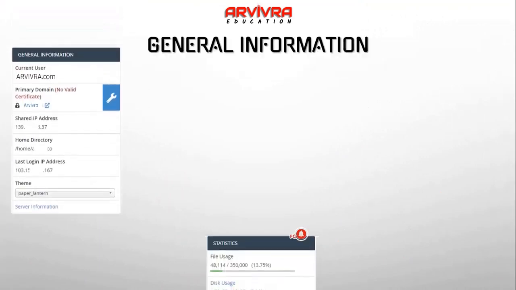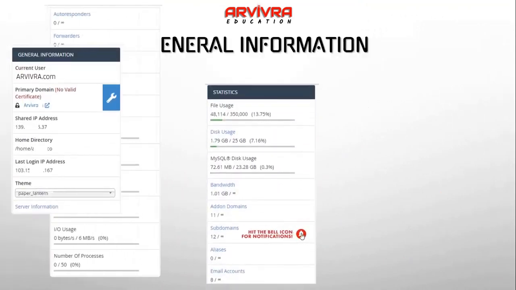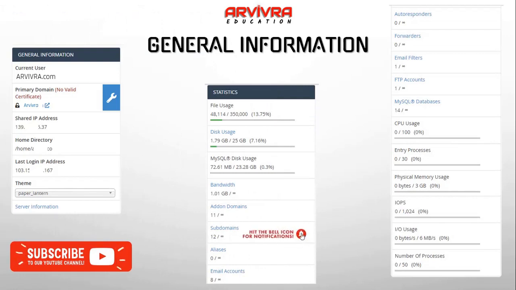Now we will see the general information about the cPanel. When you are buying a hosting server, in that hosting server account you are getting cPanel access, and under the general information you can see the current user, meaning who is using the hosting server. When you configure your cPanel, you need to have a primary domain. In that general information section, you can also see your hosting server IP address.